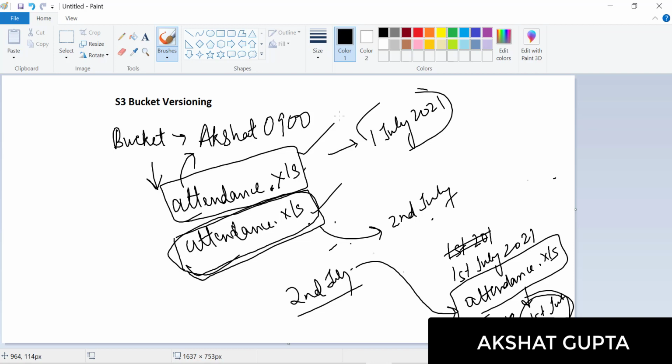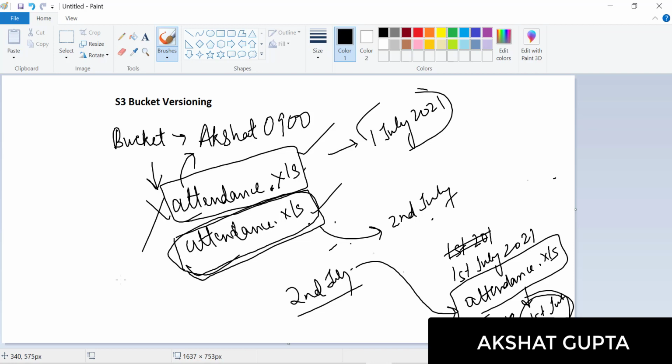So how will I cope with that particular kind of accident? So here bucket versioning comes into the picture. So what exactly is bucket versioning? Bucket versioning is an S3 bucket sub-resource used to protect against accidental object deletion or overwrite. So this is the first scenario, when there is an overwrite. Let's say this particular file is deleted. Now, if I want this particular file, how will I get it?